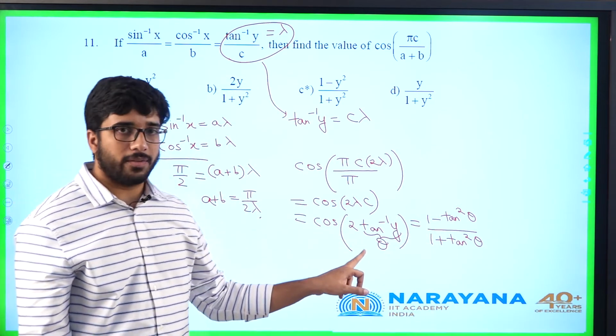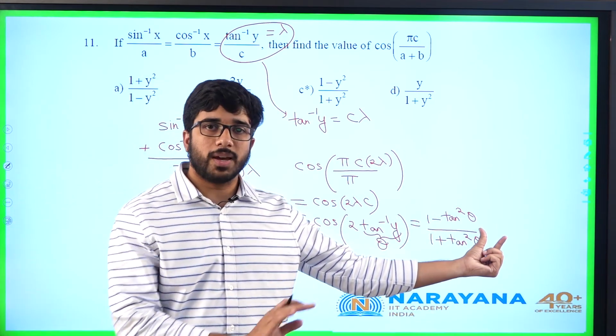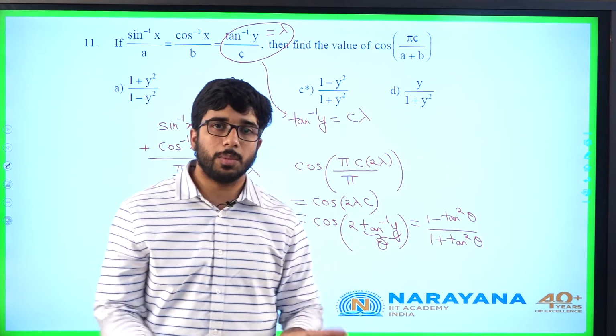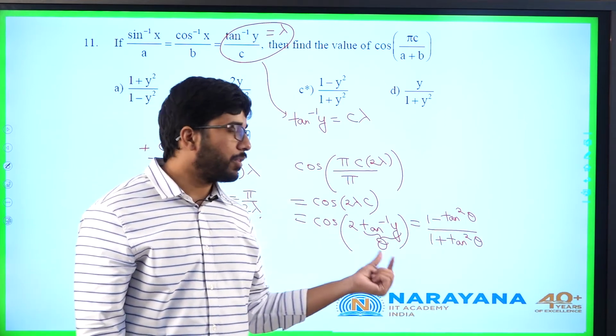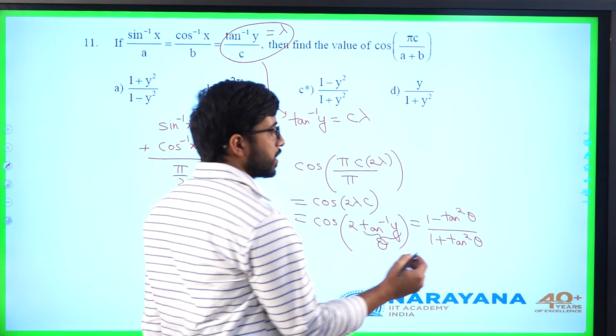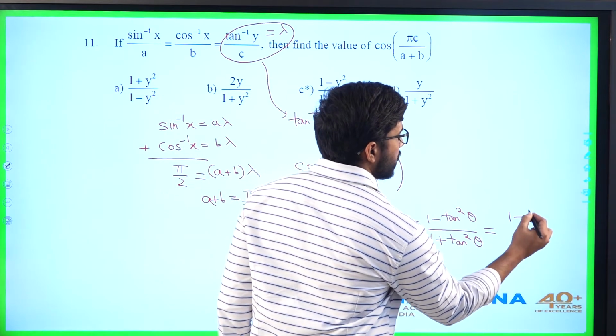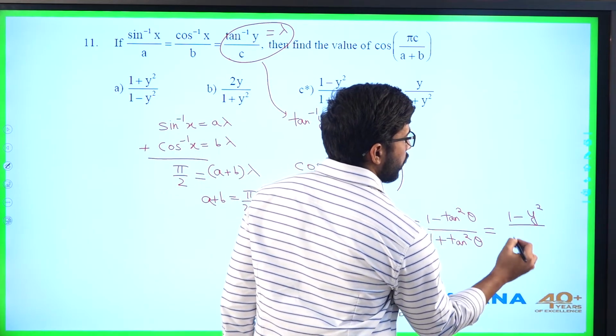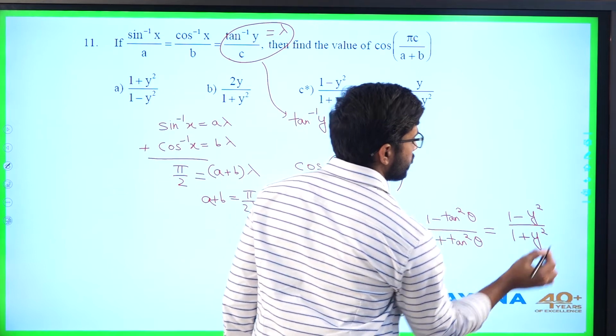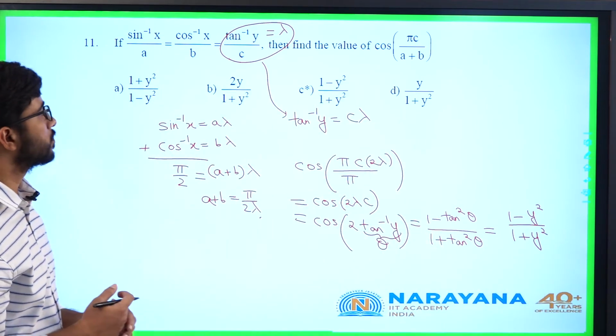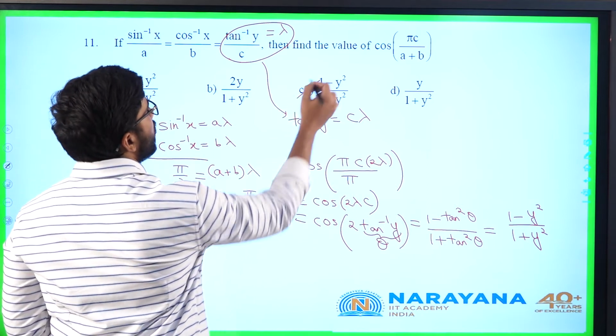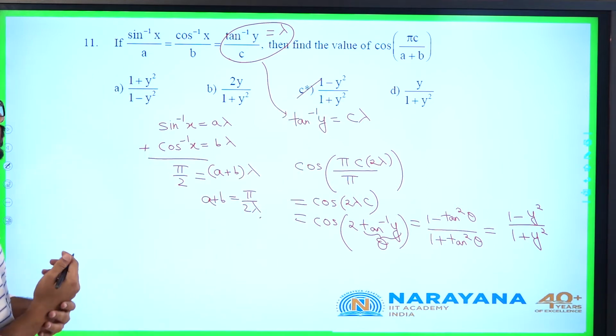Replace this theta by tan inverse y. Tan of tan inverse y is always y, for any y belongs to R. So this expression will be 1 minus y square by 1 plus y square. Okay, 1 minus y square by 1 plus y square.